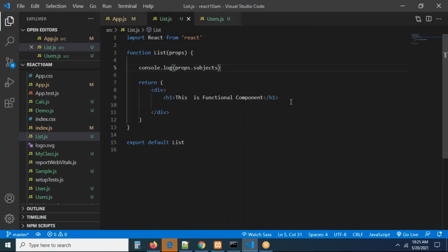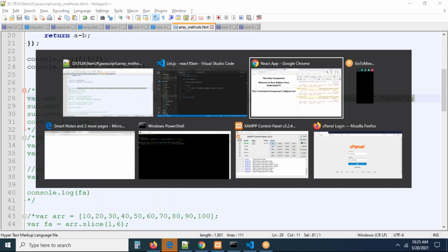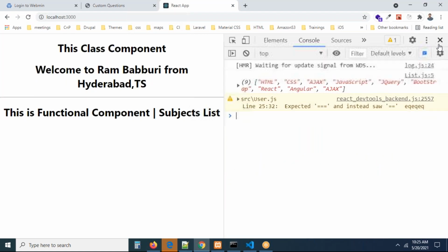But in this list.js, I want to access it, guys. This is a functional component and a list of subjects. So I'm going to write something called subjects list. Now I want to print the subjects list on the component, guys. Anybody please tell me how can we display the subjects list in the component?